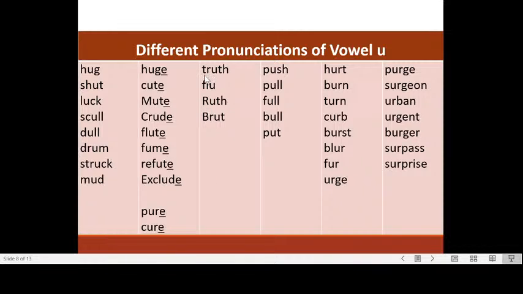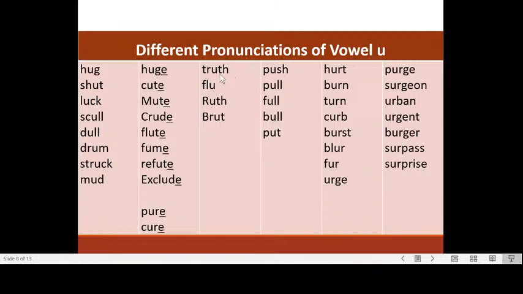Okay. Now I have more words with a U and with different numbers of consonants: truth, flew, Ruth, brute. Now these are similar to these, but the pronunciation is different. Okay, how about this?